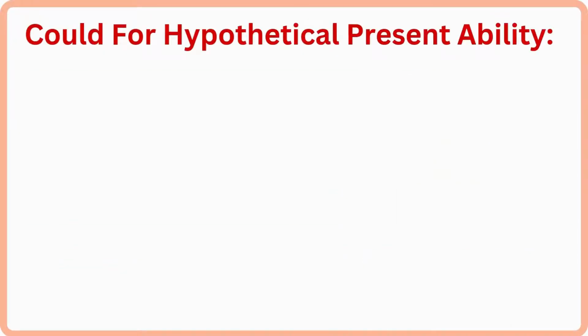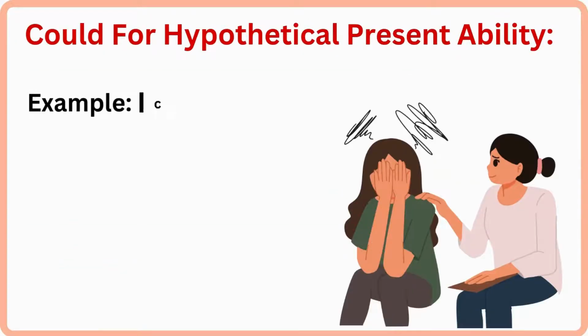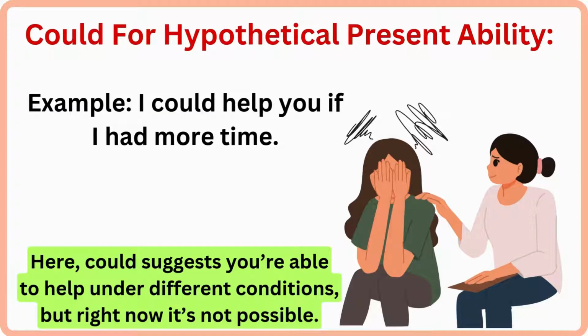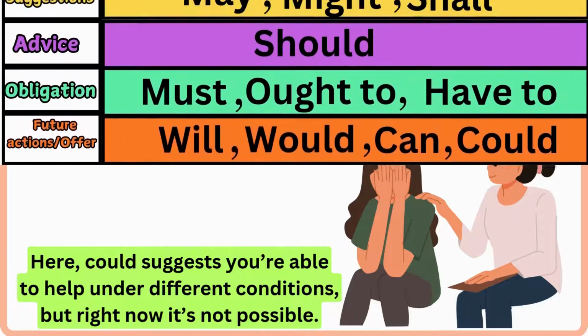Could for hypothetical present ability. Example, I could help you if I had more time. Here, could suggests you're able to help under different conditions, but right now, it's not possible.